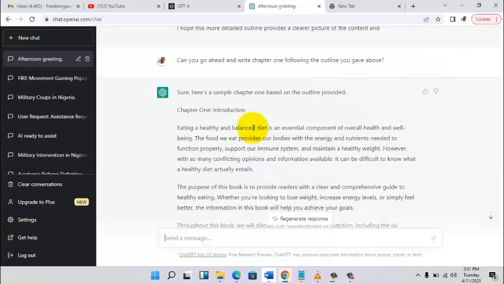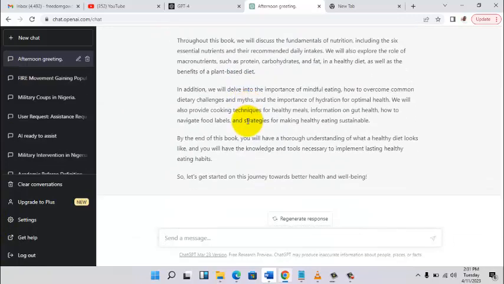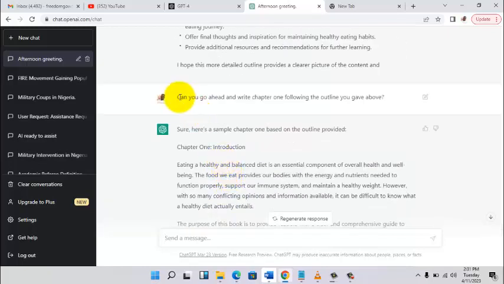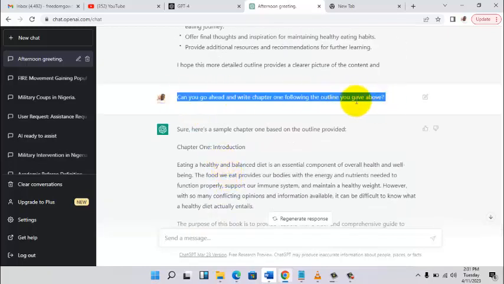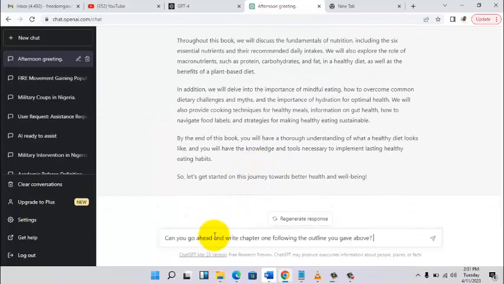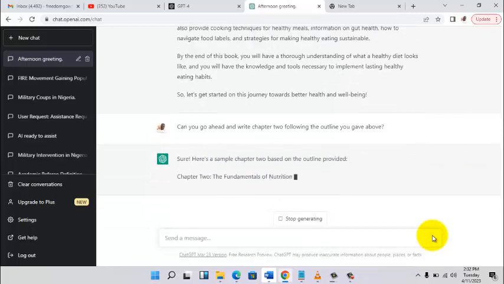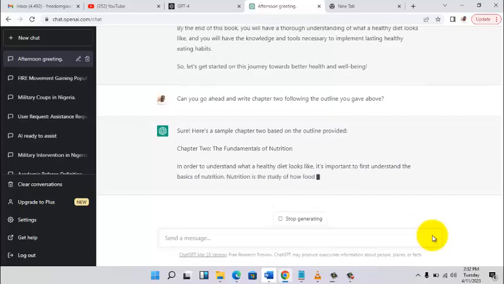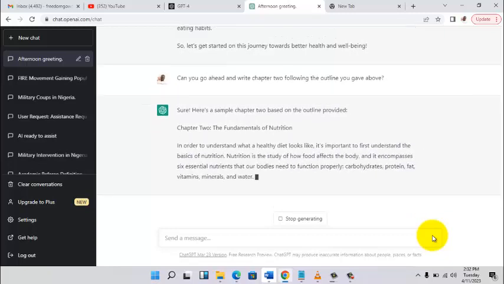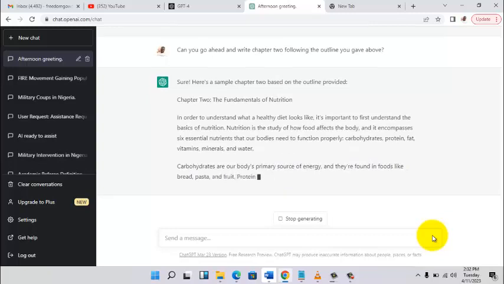So you can just copy this question and paste it here, and then change this to chapter 2. Can you go ahead and write chapter 2 following the outline you gave above? Now it's going to also write chapter 2 for us, the fundamentals of nutrition. This is how you repeat for every single chapter of this book.